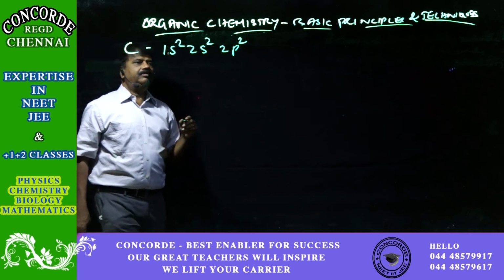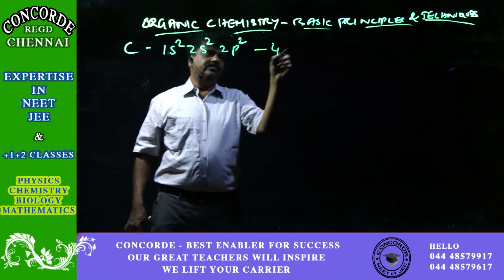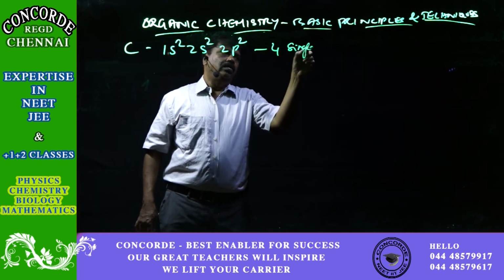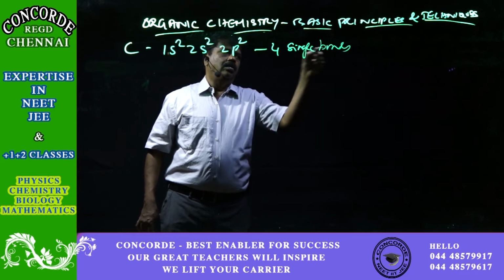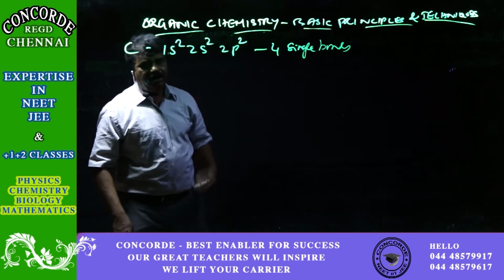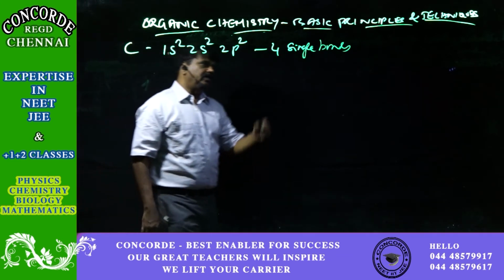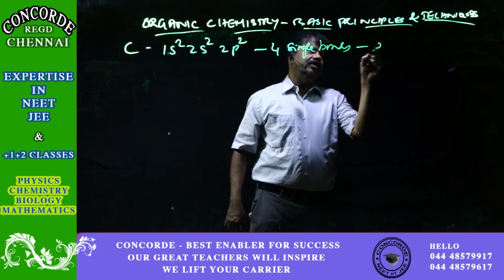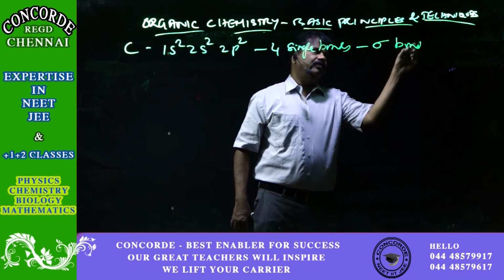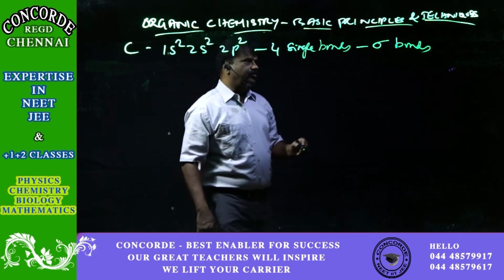So it is capable of forming 4 single bonds, by head-on collision of s and p orbitals. These single bonds are called sigma bonds, which are formed by head-on collision.